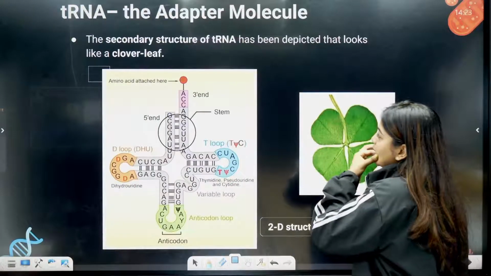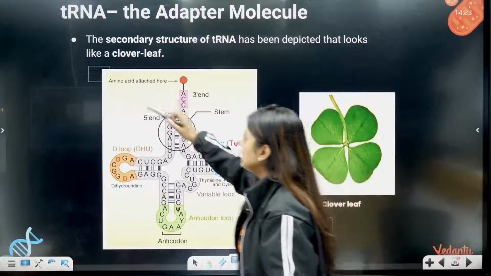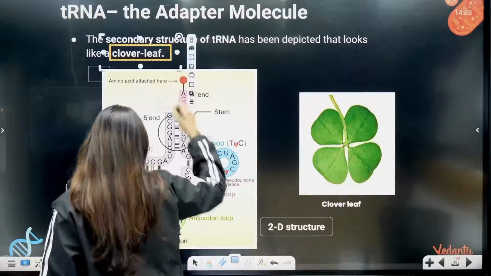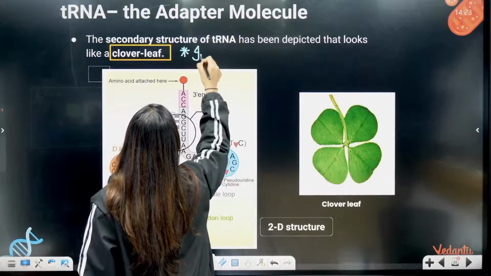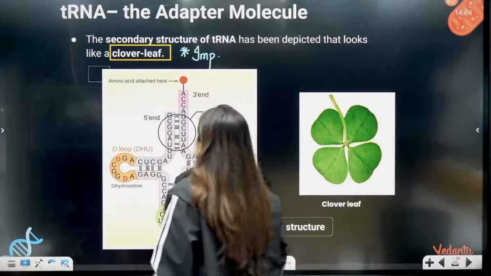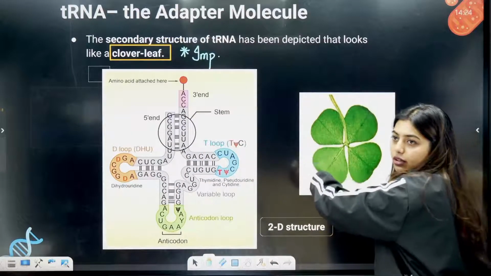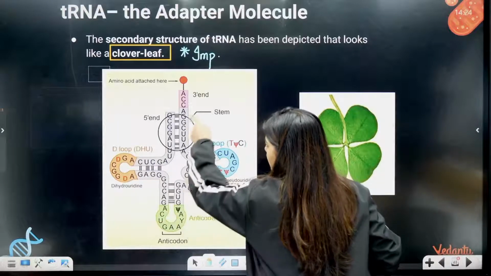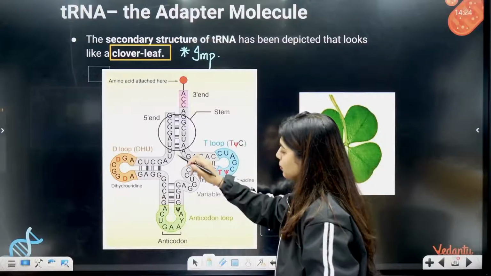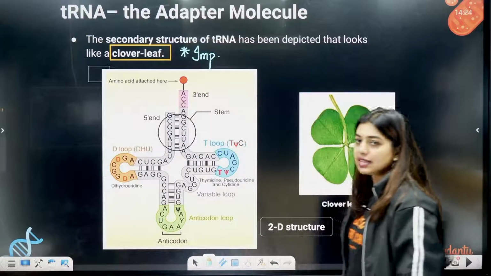Now, the secondary structure of tRNA has been depicted as looking like a clover leaf model. This question has come, important. How does tRNA look? It looks like a clover leaf model. Look at the tRNA there. One loop is here, one loop is here, one loop is here, and one is there. So it is called T loop, D loop, and anti-codon loop. You only have to remember the anti-codon loop and amino acid acceptor site.